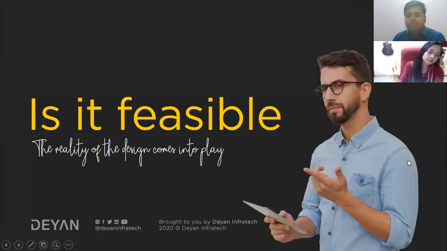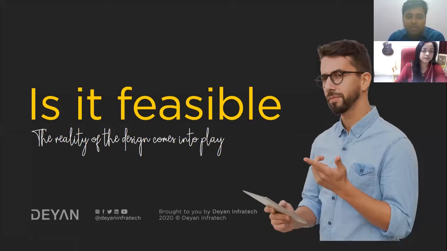So the very first question that comes into a structural engineer's mind when he sees the architect's design is: is it feasible? So obviously this design is very feasible, and it already has so many different kinds of design features. So it is actually interesting to work on these kinds of projects.